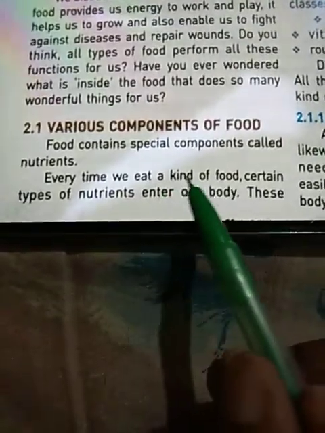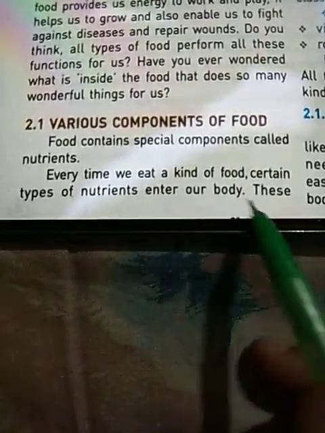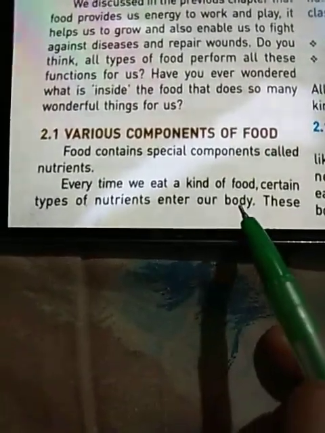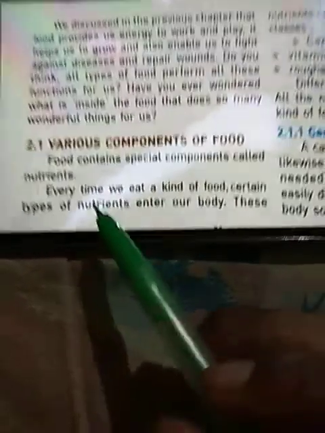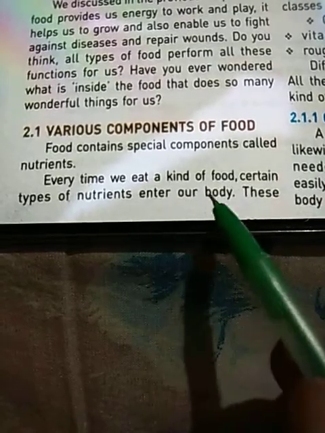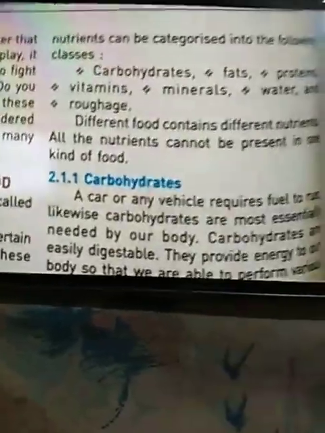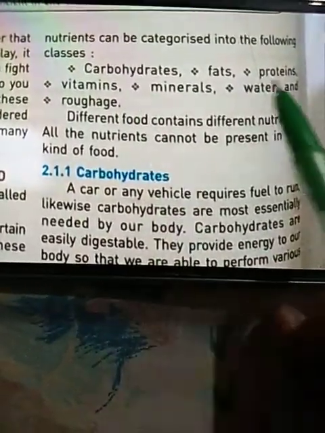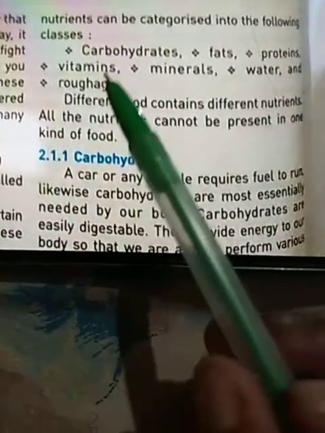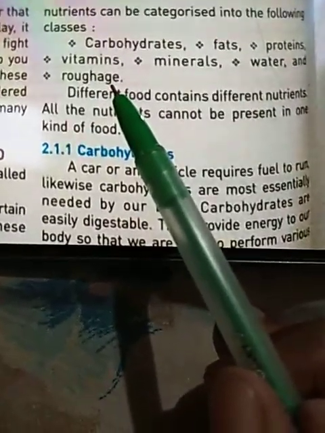Every time we eat a kind of food, certain types of nutrients enter our body. It is because of the food we are eating that certain types of nutrients enter our body. These nutrients can be categorized into the following classes: carbohydrates, fats, proteins, vitamins, minerals, water and roughages.